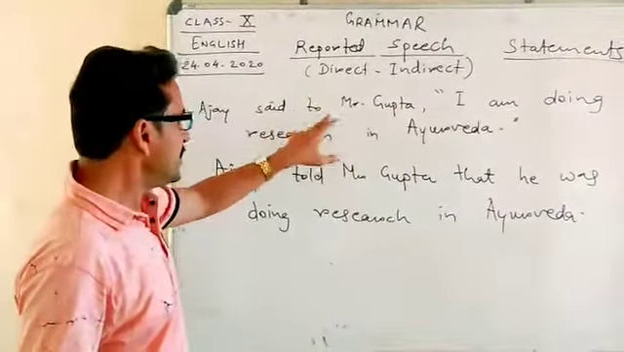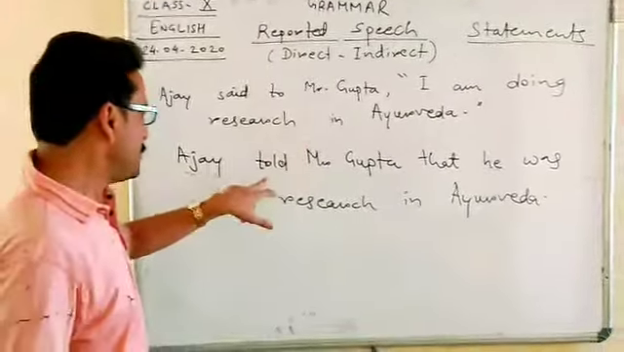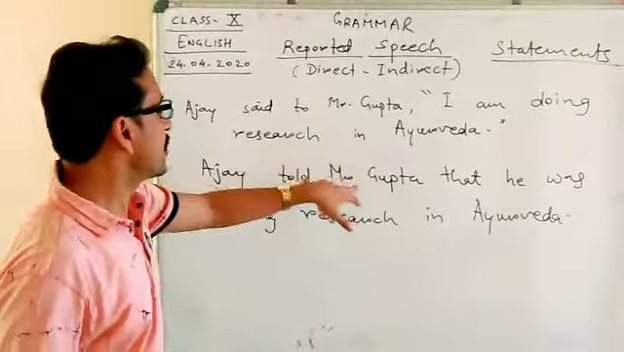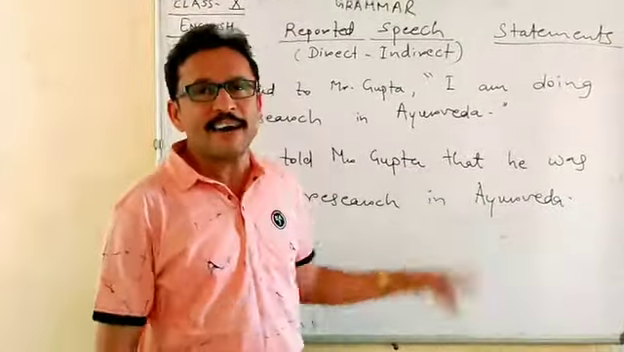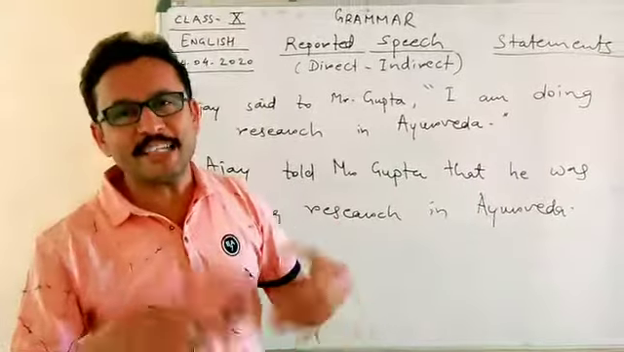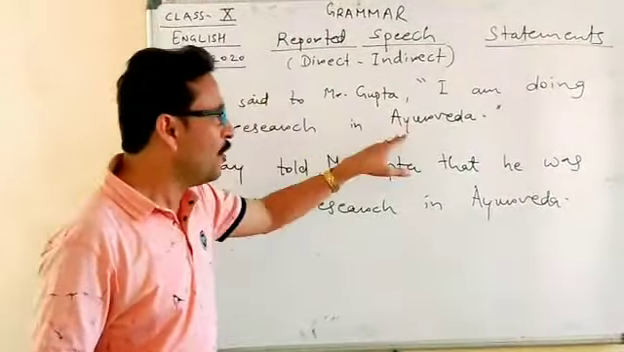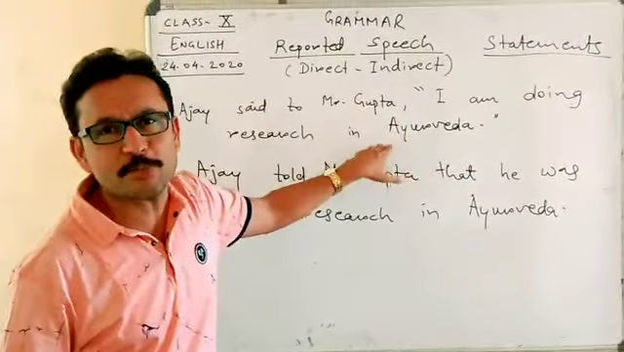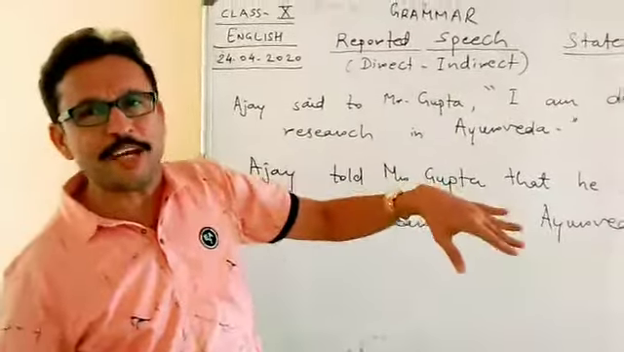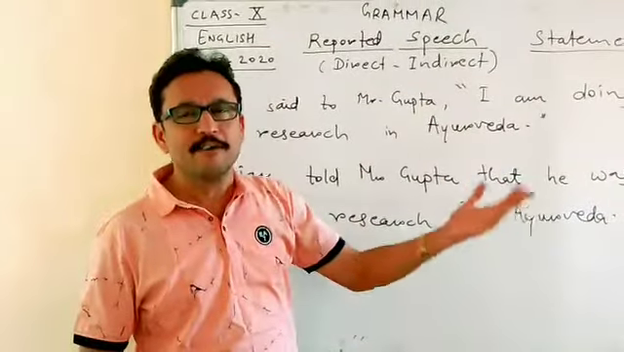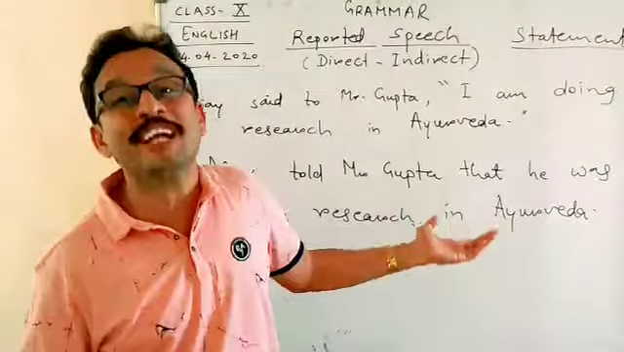Now, Ajay said to Mr. Gupta, "I am doing research in Ayurveda." The indirect speech of this is: Ajay told Mr. Gupta that he was doing research in Ayurveda. Now what is the difference between direct speech and indirect speech? As I said, in direct speech we quote the exact words of the speaker without making any changes. But in indirect speech we report whatever the speaker said, and that is why it becomes reported speech.